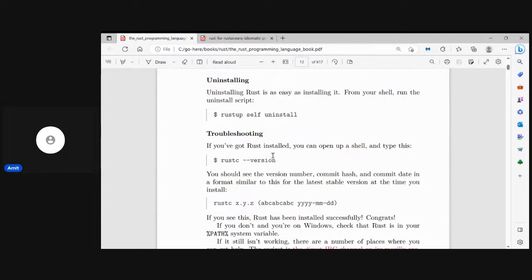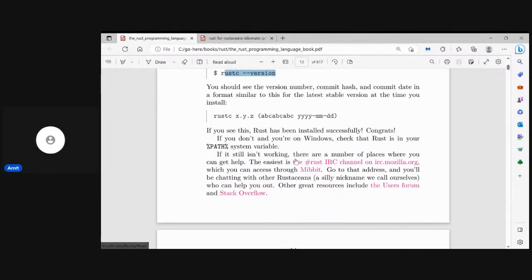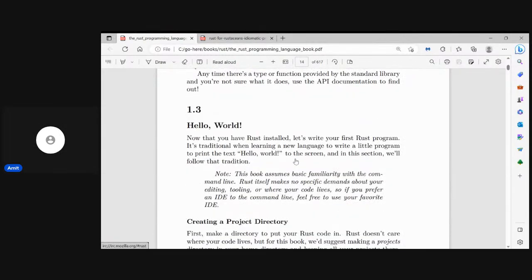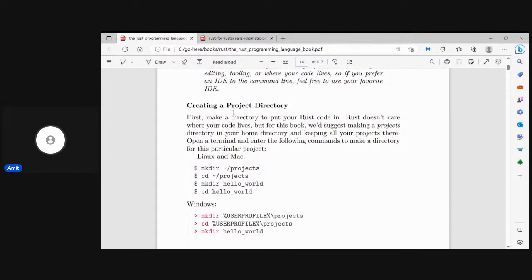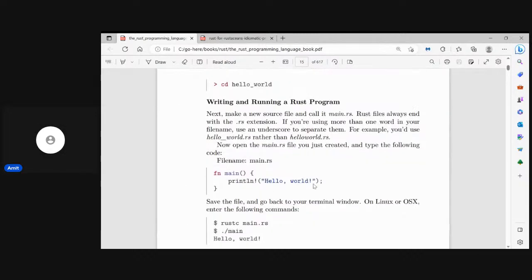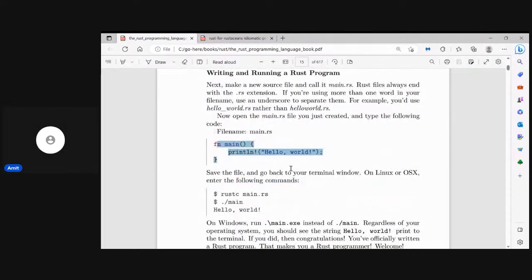I feel and I believe that you'll be doing all these steps on your own. So in Linux, we will be creating a directory called projects. We'll be going into projects. We'll be creating another directory, hello_world, and we'll be going inside hello_world. And then we are simply writing a program, hello world. Then we are running it with rustc, the Rust compiler, as we have GCC for C and g++ for C++.